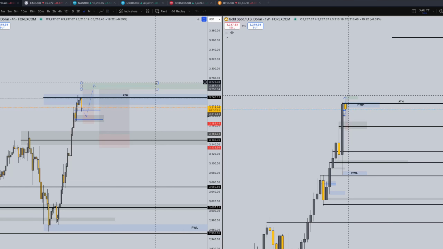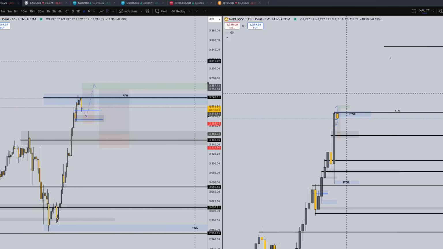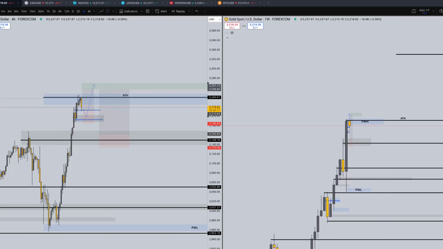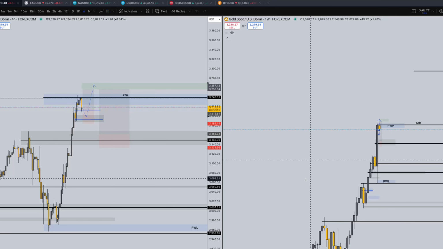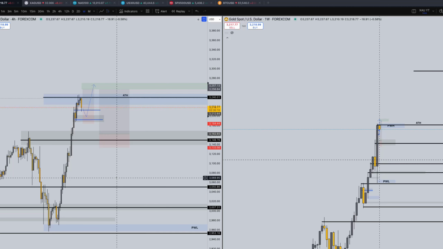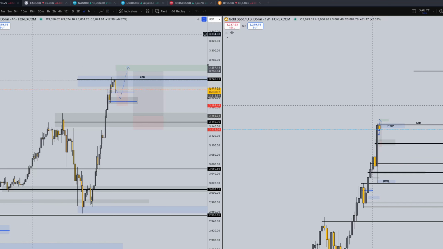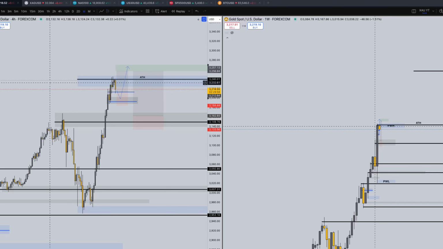If price is able to extend above 32.70, we have price targets at 3,300 and even potentially up to 3,500 later this month or even next month. As long as the current environment stays the same, gold is going to keep on going higher and higher until we get a shift on the higher time frame. So remember, the trend is your friend. Trade with the trend, and it's as simple as that.